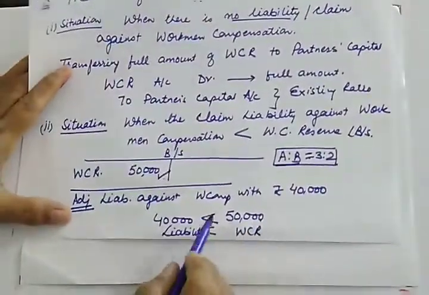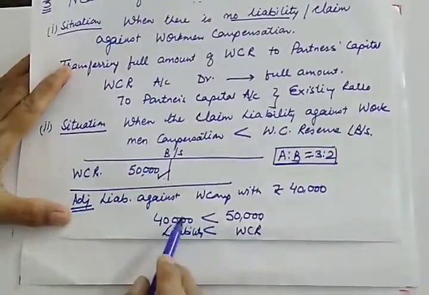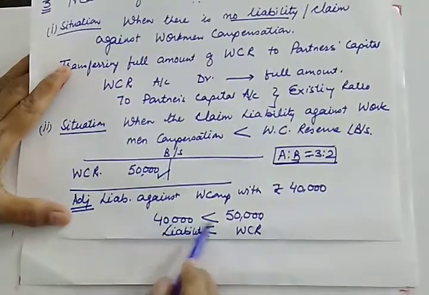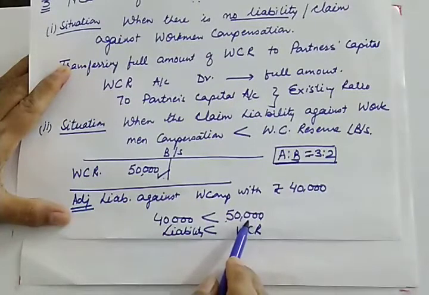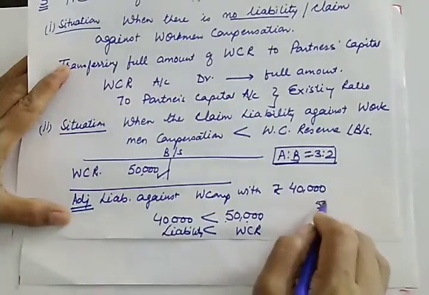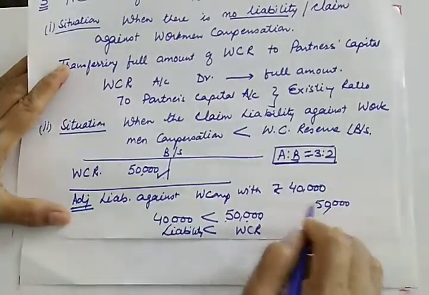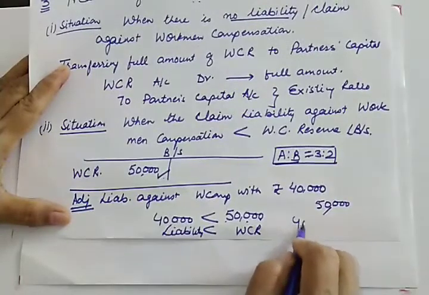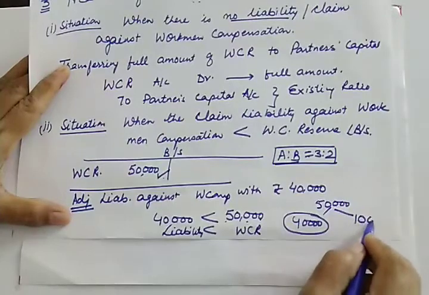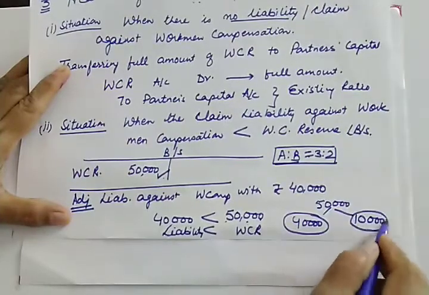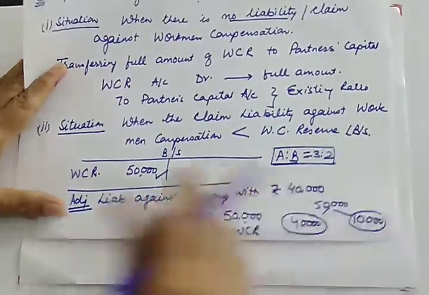Here we are going to transfer the amount equal to the liability. The amount equal to liability is 40,000. So how to treat this 50,000? 40,000 will be transferred to realization and the remaining 10,000 will be transferred to partners capital. So this is how we'll be doing it.